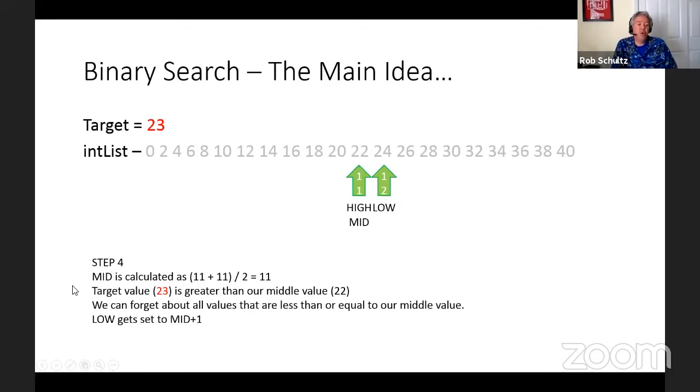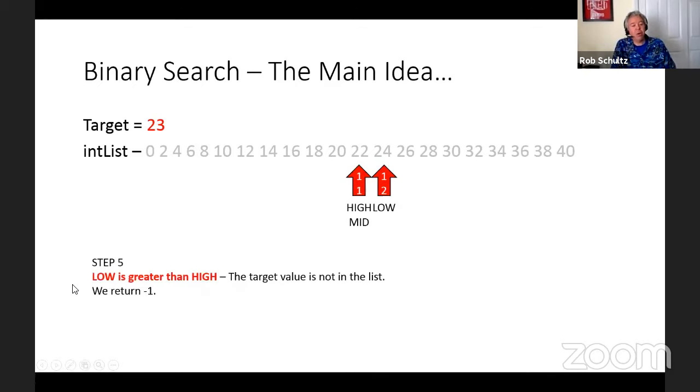And we're going to keep going. We're going to try one more step, but now we've run into a problem because our low value and our high value have crossed each other, which means that we've missed the opportunity to find that value had it been there. So if we get to the point that our low value and our high value cross, then our target value is not in the list. That's our indicator that our target value isn't there, and we're just going to return -1 at that point. Okay, so that's the basic idea of how binary search works.